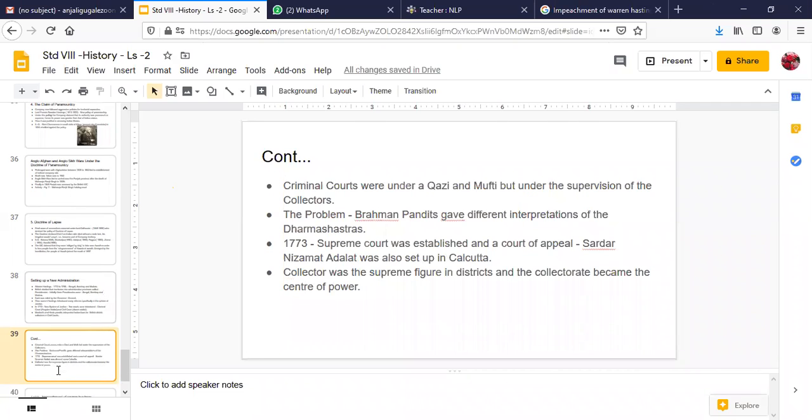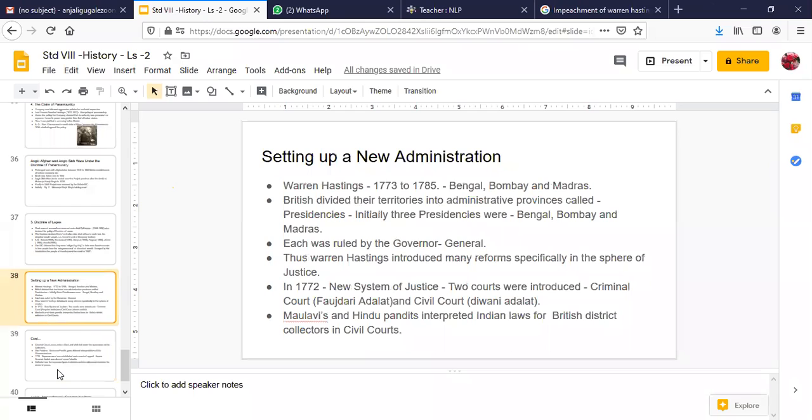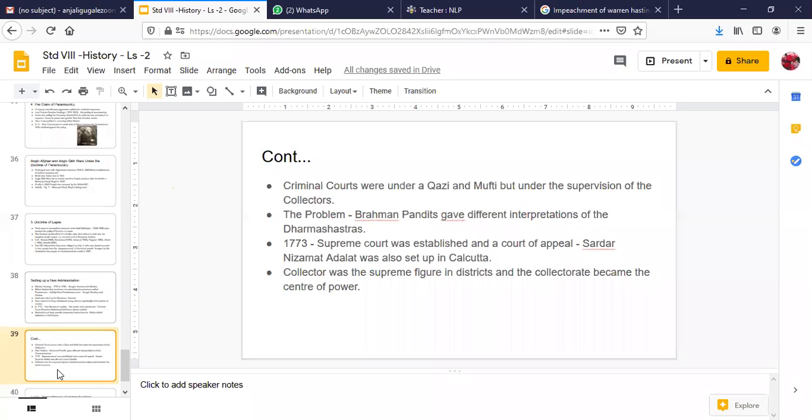Yes, now similarly, I have just mentioned in the previous slide that Maulvis and Hindu Pandits were interpreting laws for the civil courts, which means the Diwani Adalat. In case of Faujdari Adalat, or criminal court, Qazi and Mufti were taking care of the criminal court, but they were under the supervision of the British collectors.